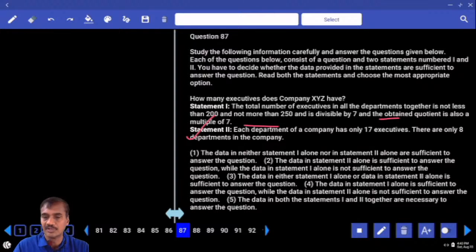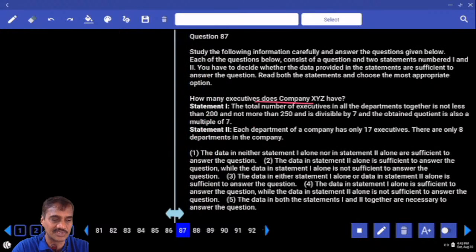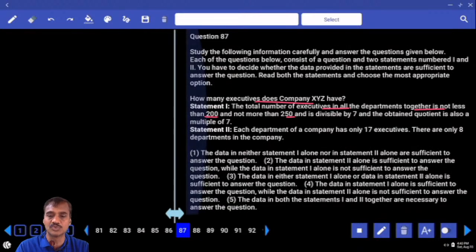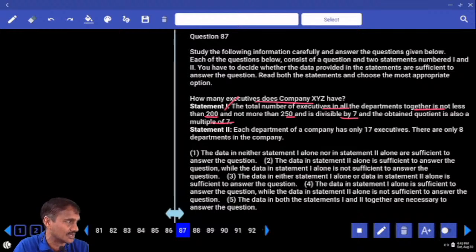Then 87. How many executives does company XYZ have? The total number of executives is unknown. The total number of executives in all the departments together is not less than 200 and not more than 250, divisible by 7, and the obtained quotient is also a multiple of 7. There will be only one such number. Hence, what is your answer here? Is 1 alone sufficient or not? Between 200 and 250, there is one number that is a multiple of 7 and whose quotient is also a multiple of 7. Hence, 1 alone is sufficient.